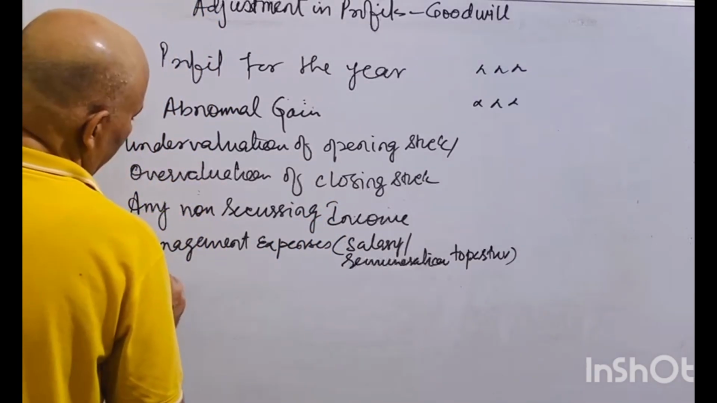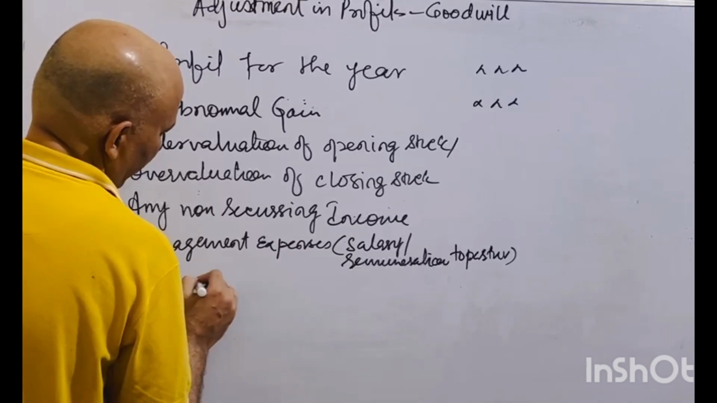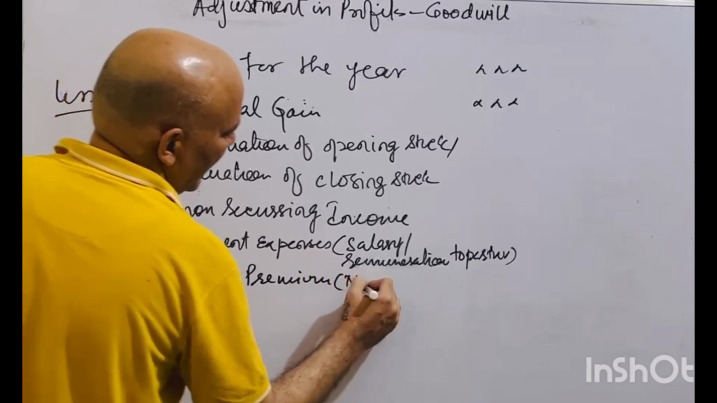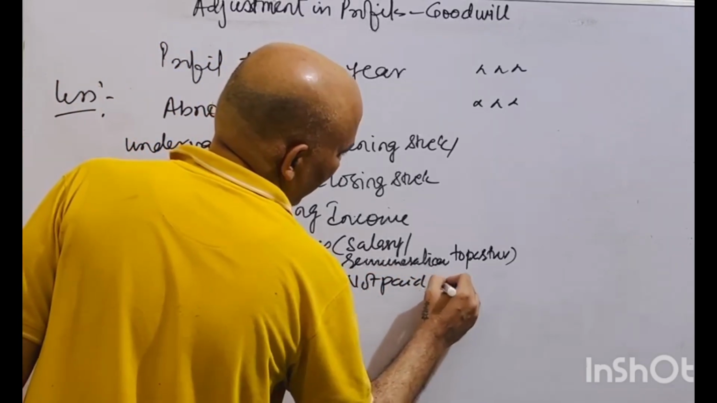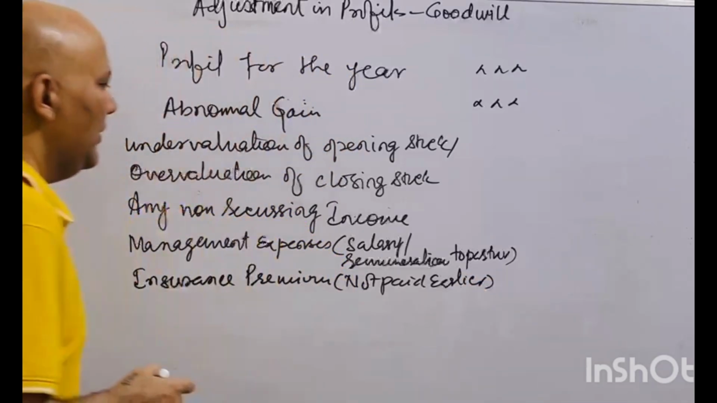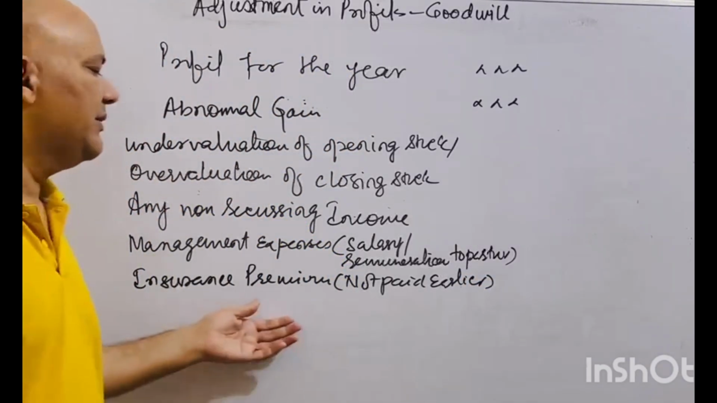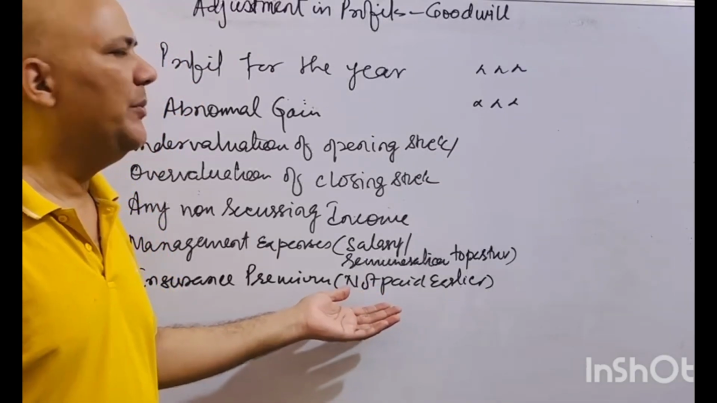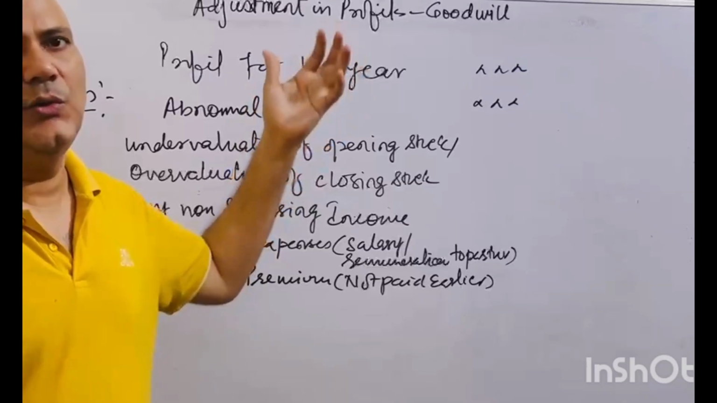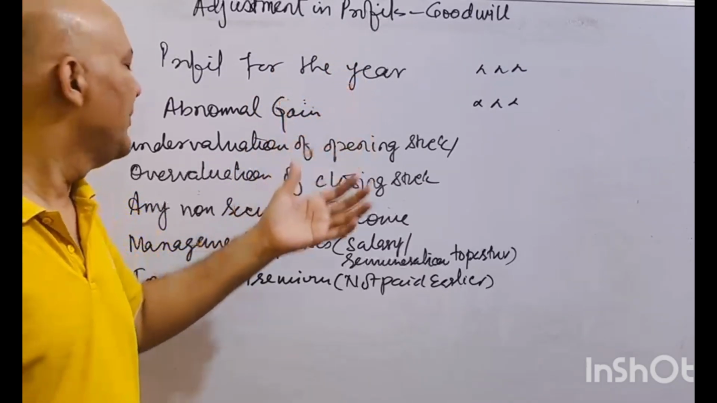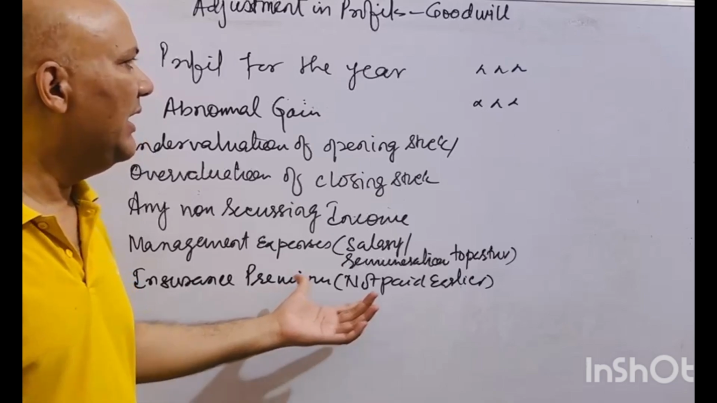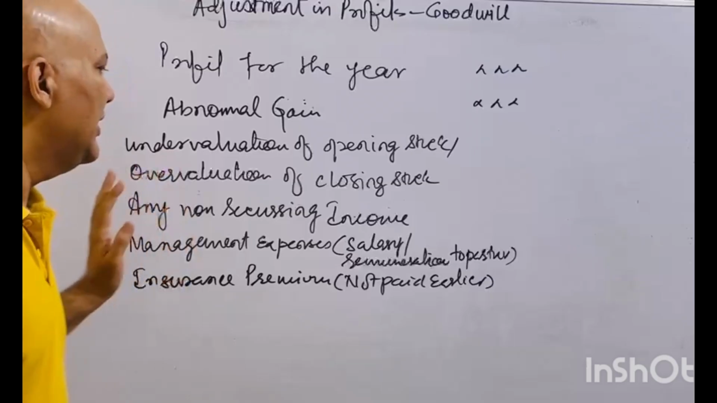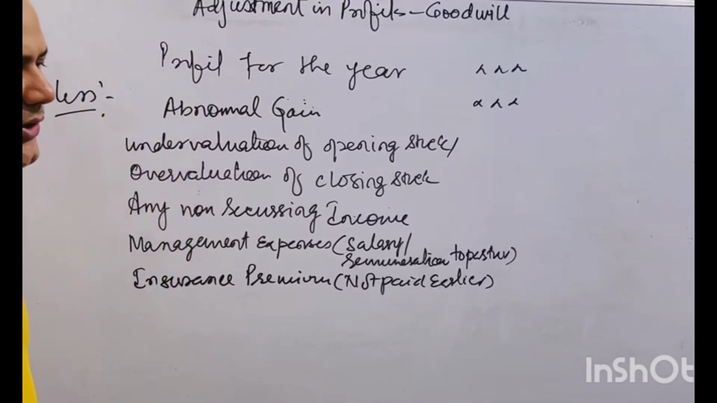One more thing, any kind of insurance premium not paid earlier. Any expenses or insurance premium which is not paid earlier would have increased your profit because the expense is not recognized. So that needs to be taken over here, and that will give you the correct profit. On the basis of that, you can calculate your correct goodwill.